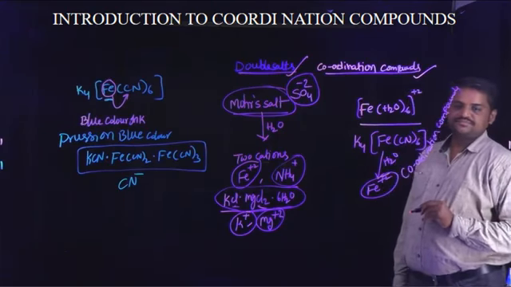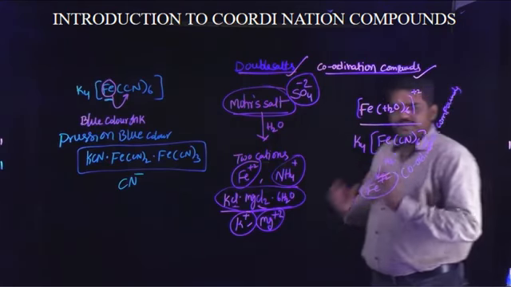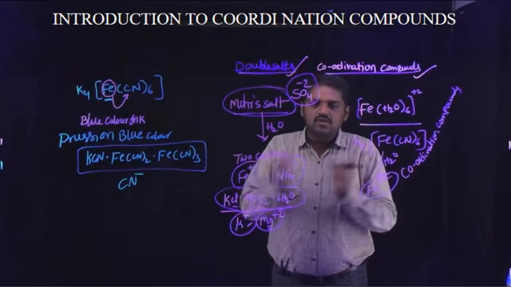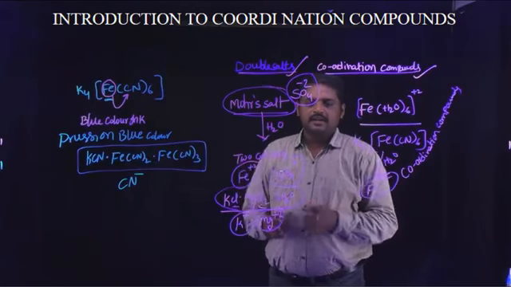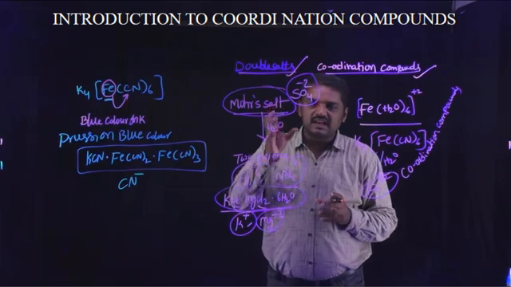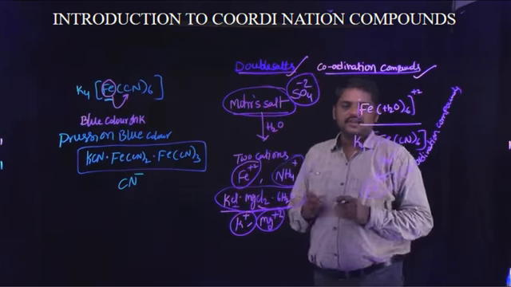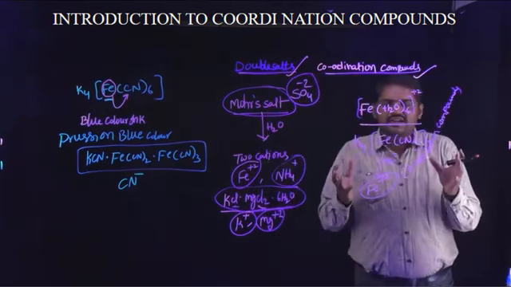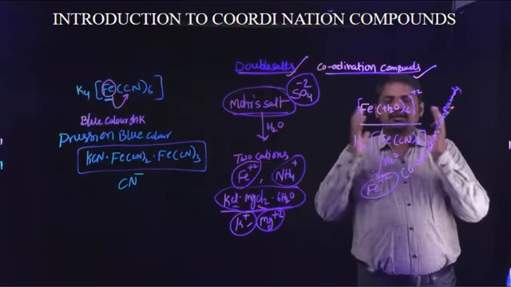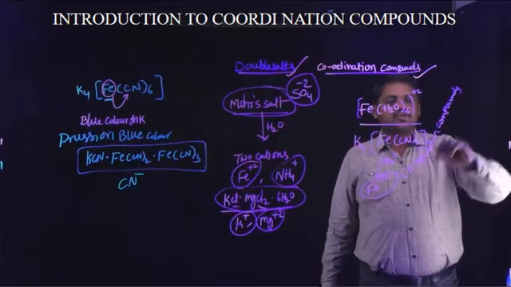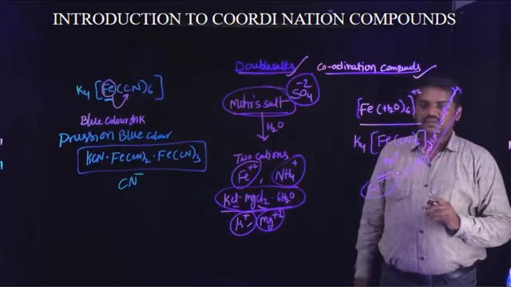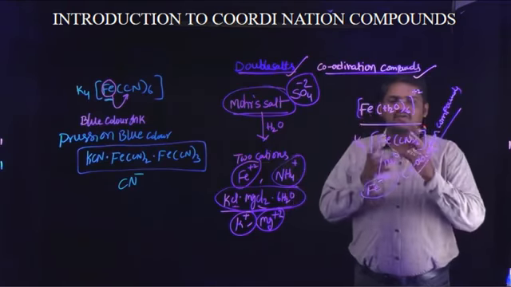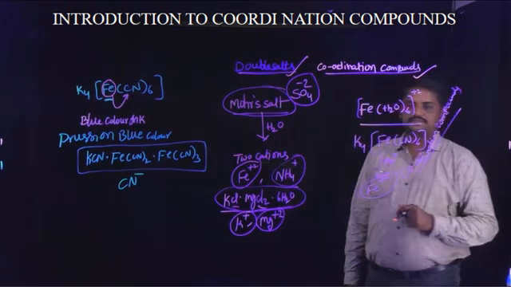Finally, if the given compound reacts with water and dissociates into two cations, that type of compound is known as a double salt. If the given compound reacts with water and does not dissociate into different cations, that type of compound is known as a coordination compound. That is the difference between double salts and coordination compounds.